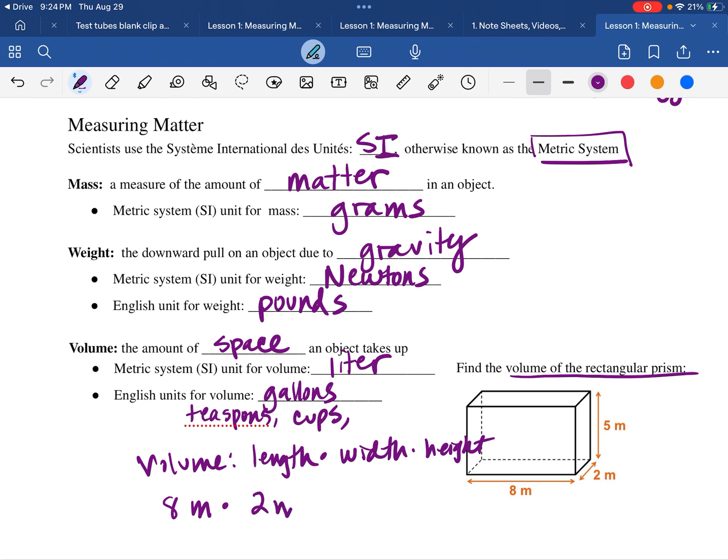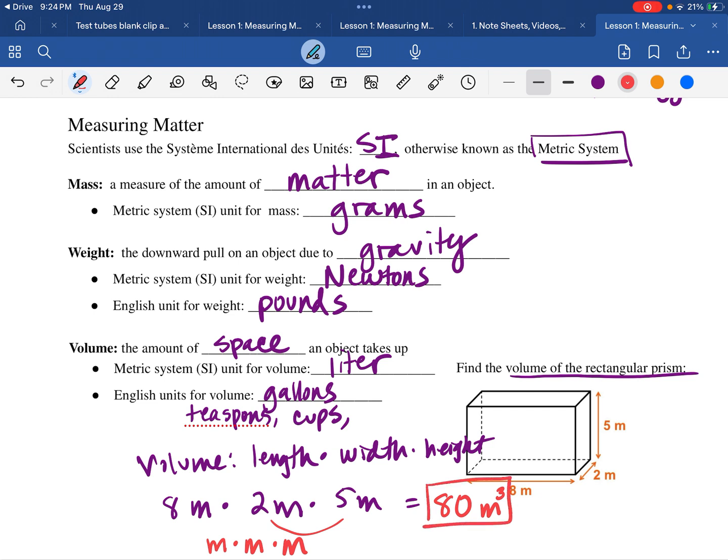The width is 2 meters, and the height is 5 meters. We're going to multiply those together. I might multiply these two first. 5 times 2 is 10. 10 times 8 is 80. So that's 80. And then our units, we've multiplied meters times meters times meters. So that's going to be meters to the third power, or meters cubed.